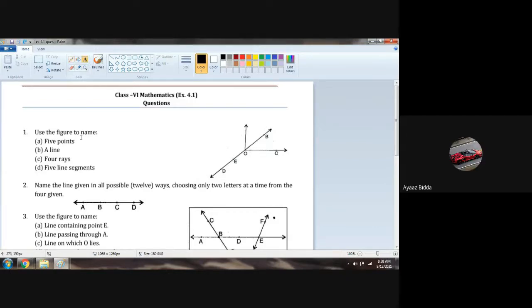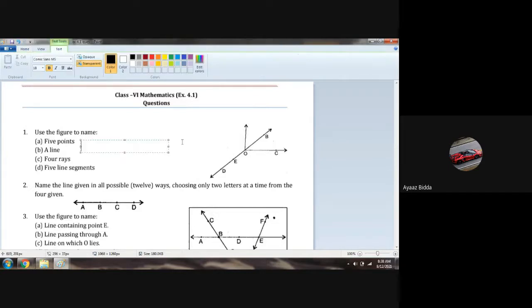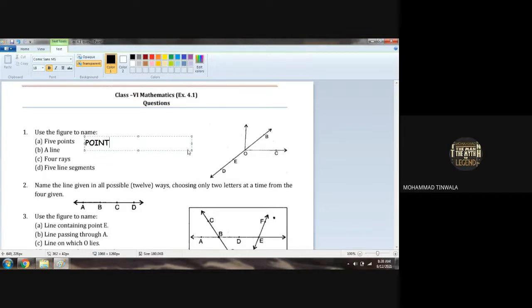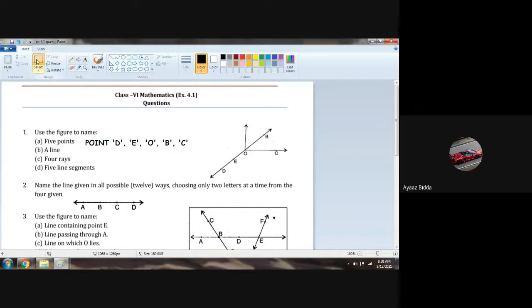Sir, point D, point E, point O, point C, and point B. Very good. Point D, point E, point O, point B, point C. Any doubt here? No, sir, no doubt. These are the 5 points of our answer.